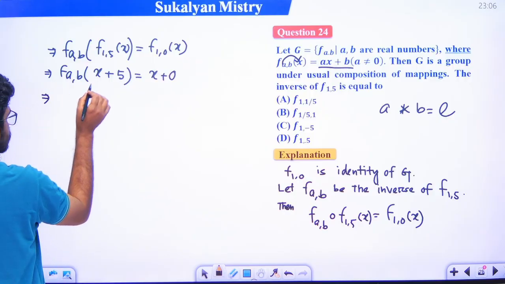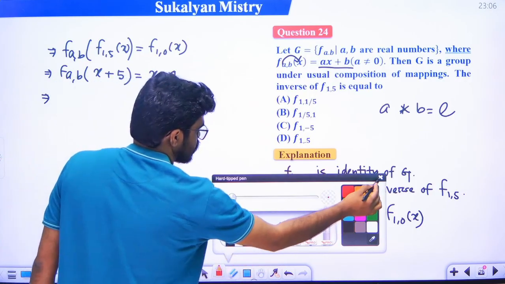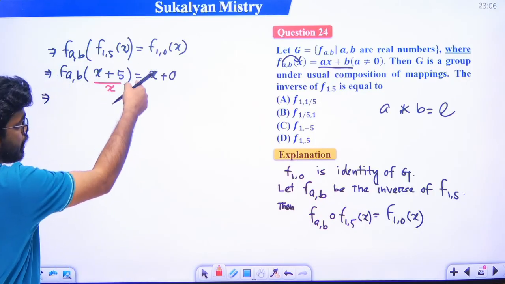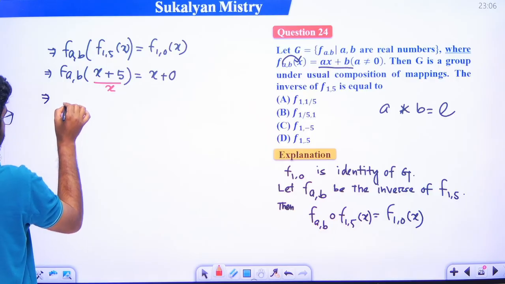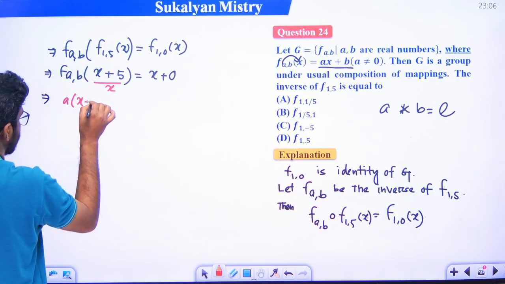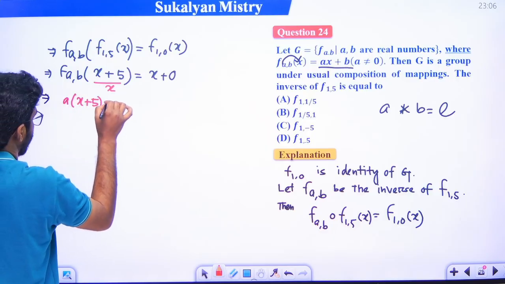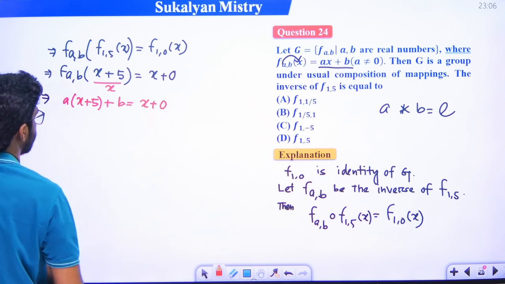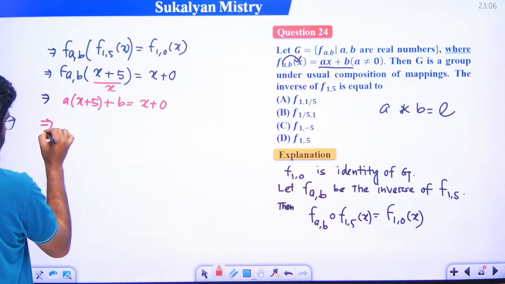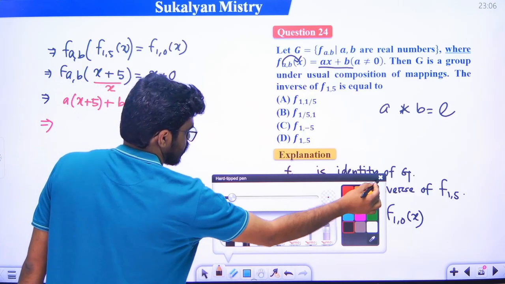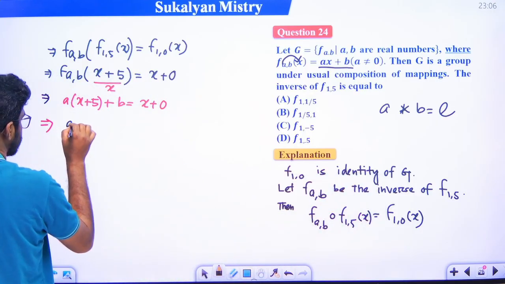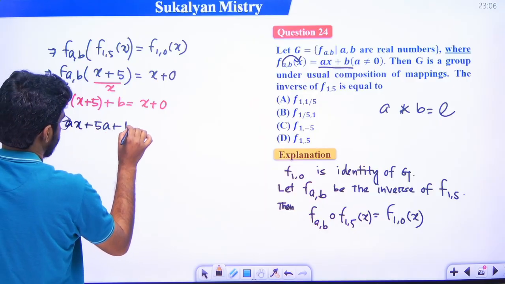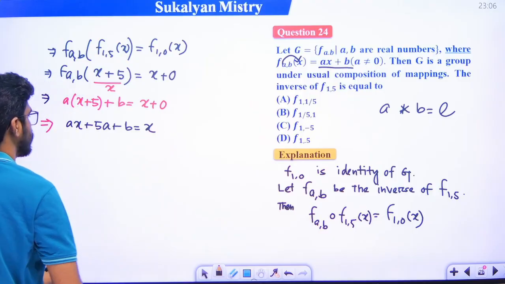Now you consider this is x. So f(a,b)x, that is ax plus b, is equal to x plus 0. This implies that ax plus 5a plus b is equal to x.